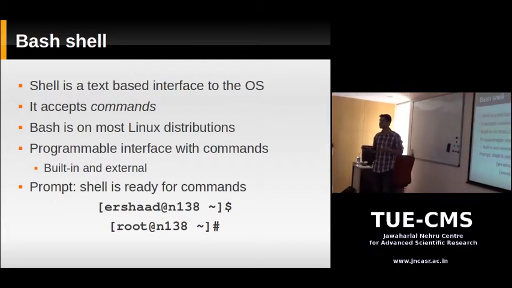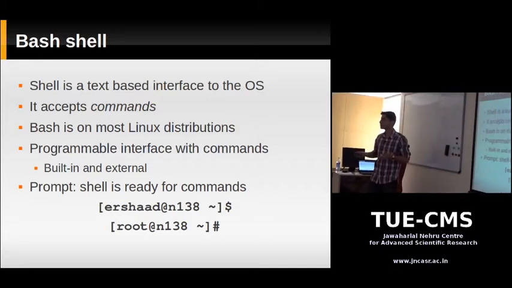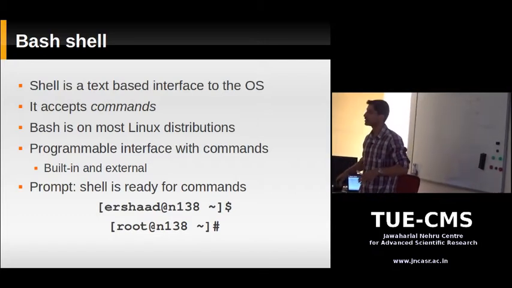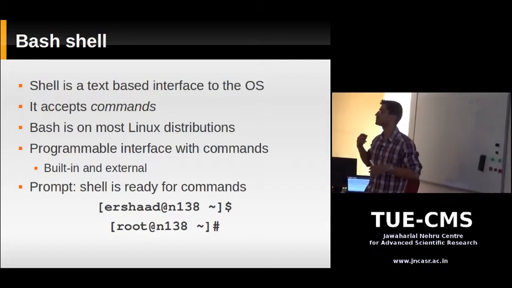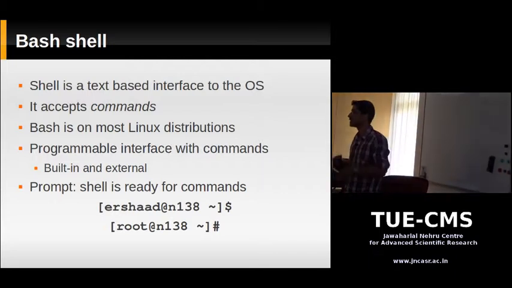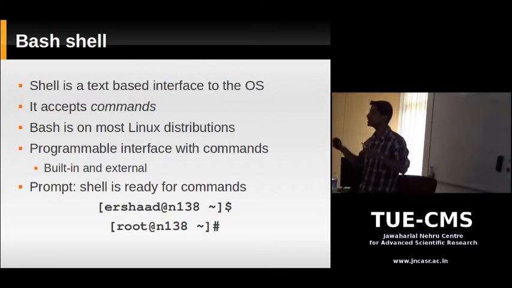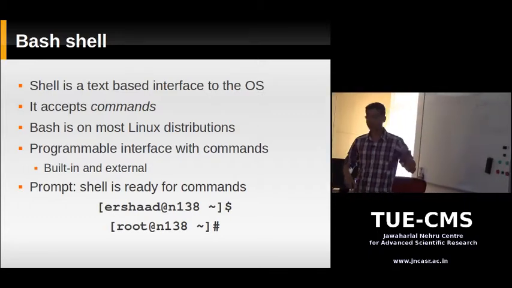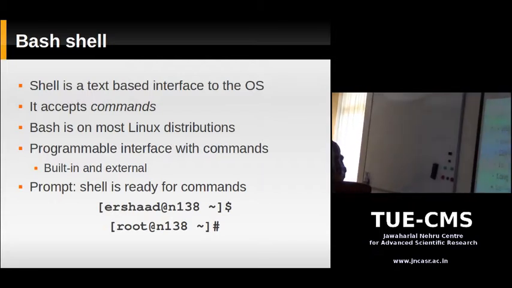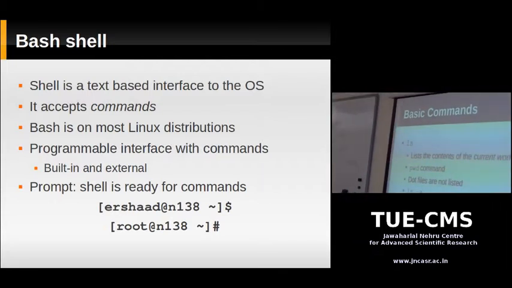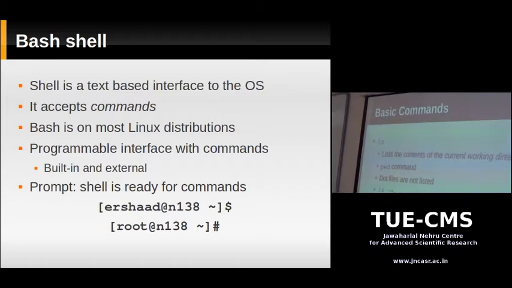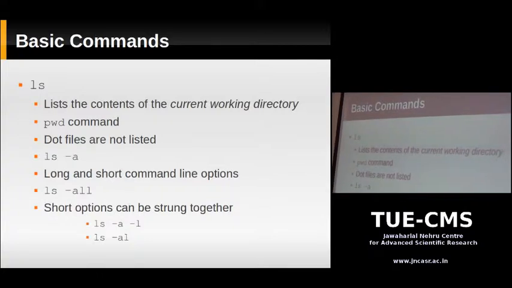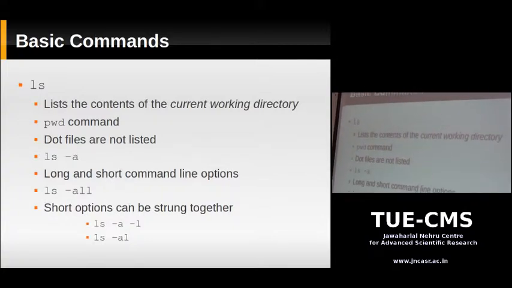Normally on a DOS shell, you will type a command to delete a file, to remove a file. But the bash shell is programmable, so you can actually write a program. You can write, check if this file name is this, and if the file name is this, delete it. You can put conditions, you can put loops. It's completely programmable. In the next session, we'll be teaching you how to program this shell. Right now, before you program on the shell, you need to know the basic commands, the most frequent commands which you will be using to interact with the operating system.